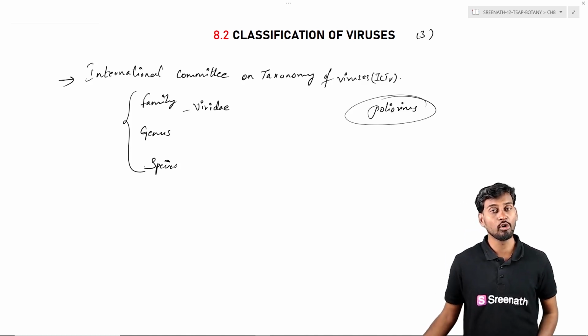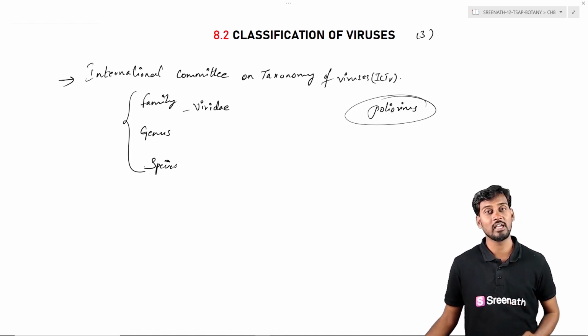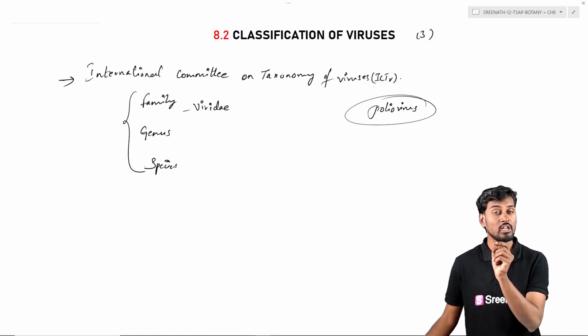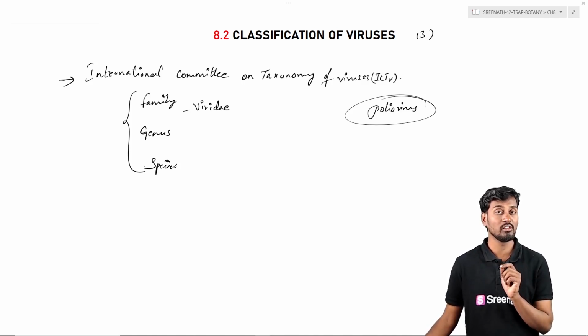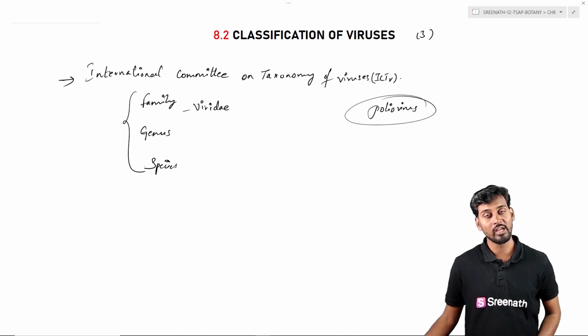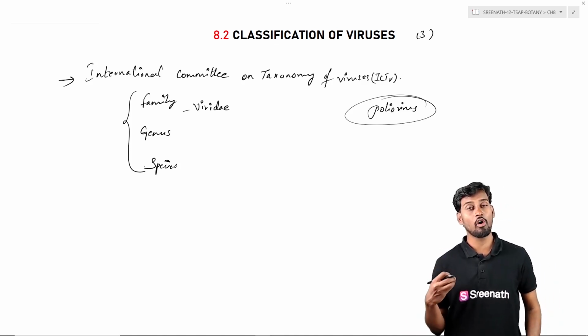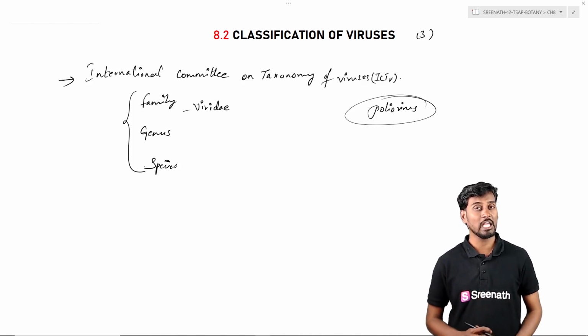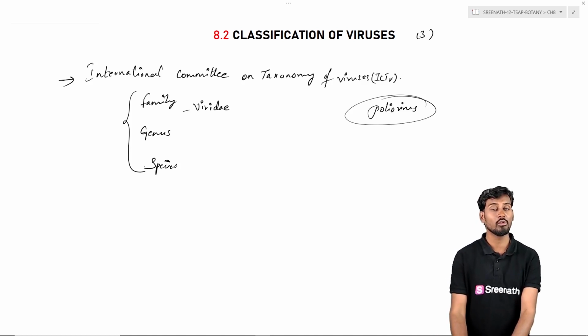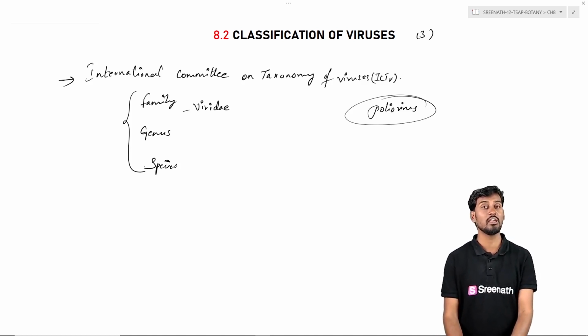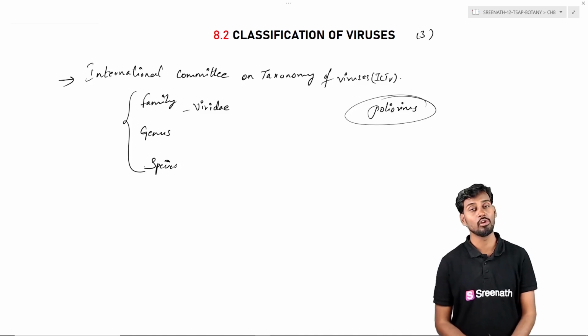We can say the polio virus is one example. The polio virus was named based on the disease the virus is causing. This virus causes a disease relevant to the spinal cord and the brain, which is the polio disease. So the virus is called polio virus. Naming the virus after the disease is one of the trends in virology. Some viruses are generally named based on the disease condition they cause, like polio disease.